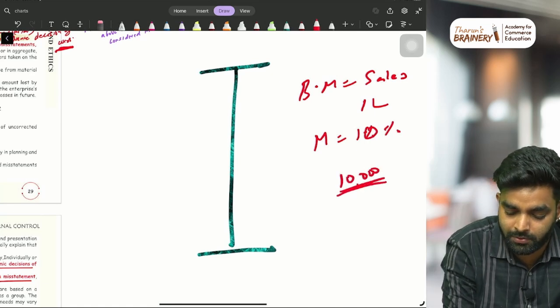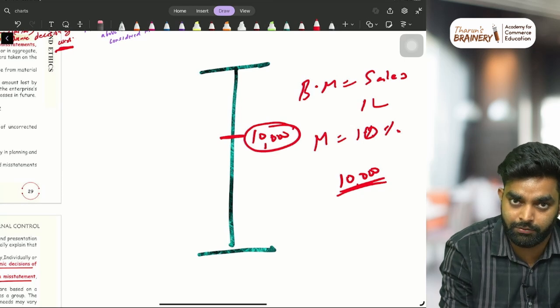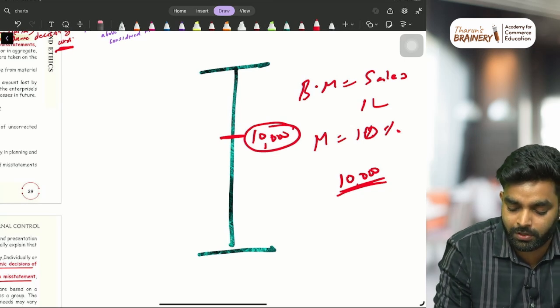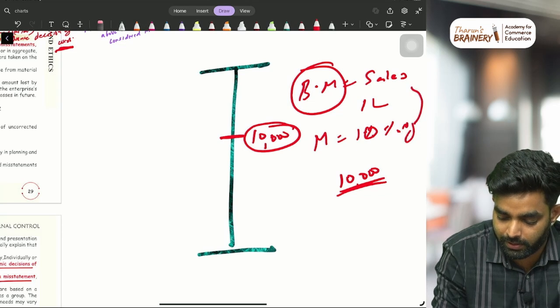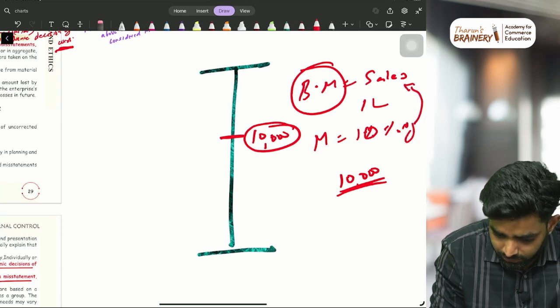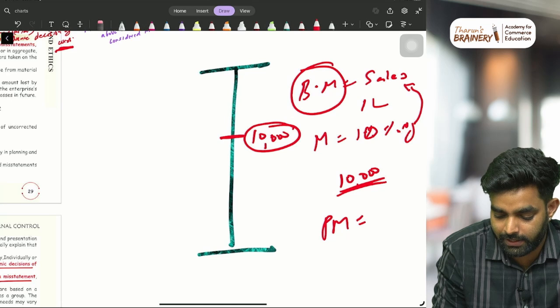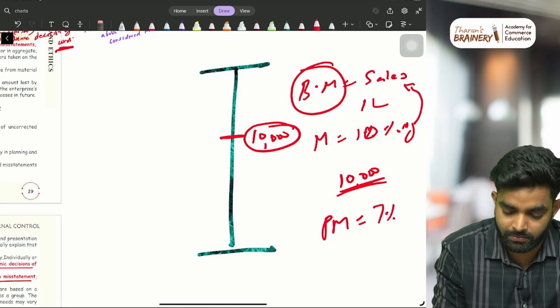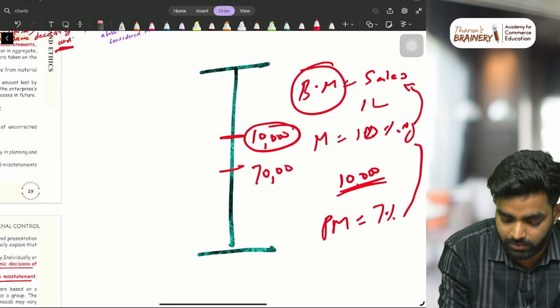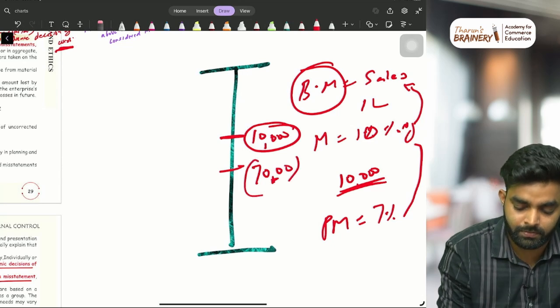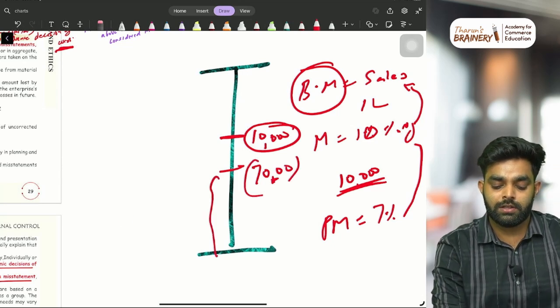So materiality came to 10,000. All amounts above 10,000 we'll focus on more. Now you understood the benchmark. Now the auditor will put the performance materiality at 7% of this, so it is 7,000. All the things below this, completely ignore.